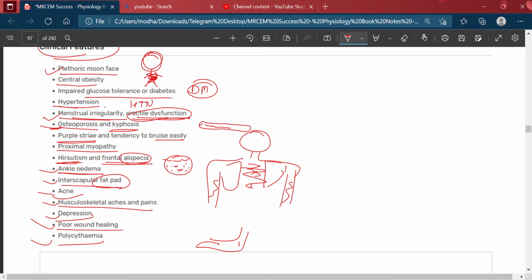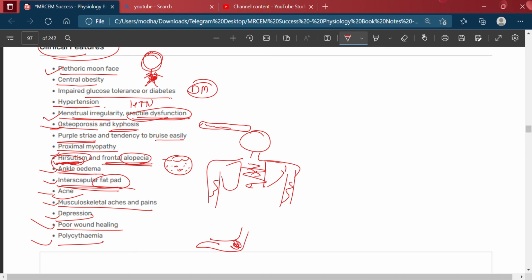Then hirsutism and frontal alopecia. If the patient is a girl, then hirsutism, a man-like appearance will be there.